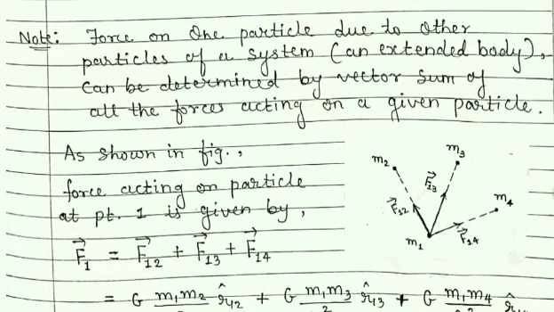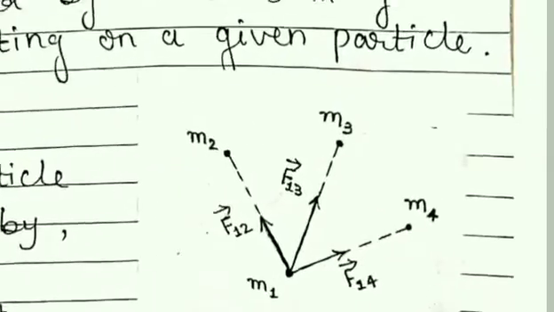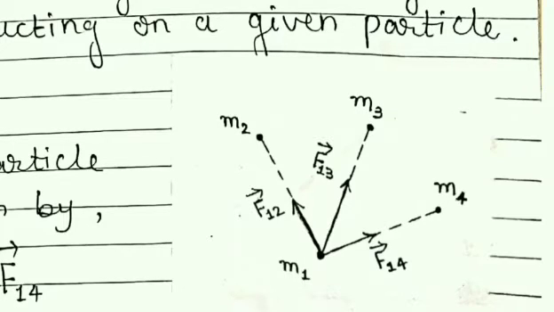So students, we obtained Newton's universal law of gravitation for a system of two particles. But if more than two particles are given in a system, then also we can apply the universal law of gravitation to find the force on any one particle. Here in the figure there are four particles shown. So we can say that it is a system of four particles.